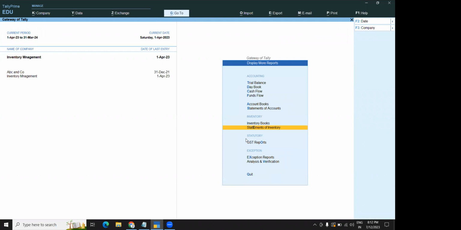I will repeat once again, 3 types of vouchers: stock journal, purchase order, purchases. Whatever you do in the purchase order, same thing you should do in the purchases also. And stock journal, create 2 different locations. There, transfer from one location to another location. Same quantity, same rate, same stock item will be there, except the location is different. Only the location is different, rest of the thing, everything is the same.